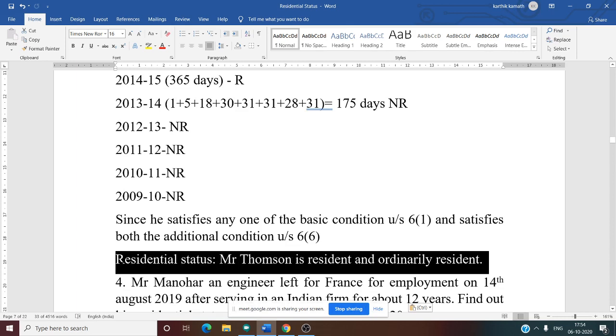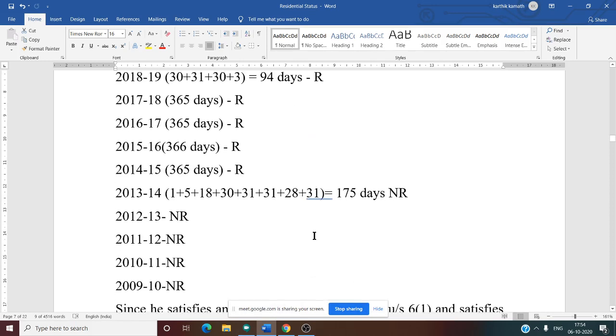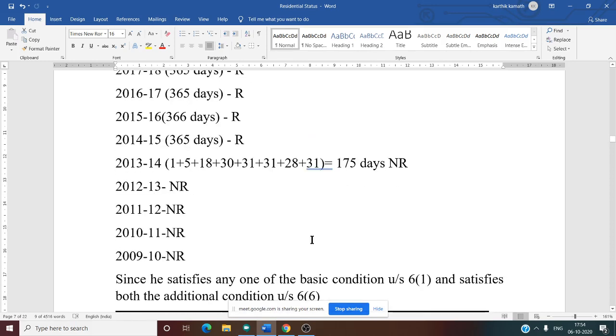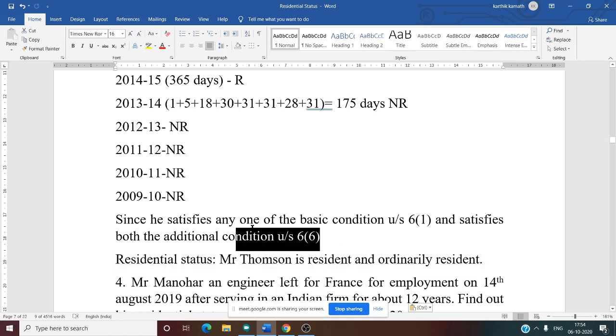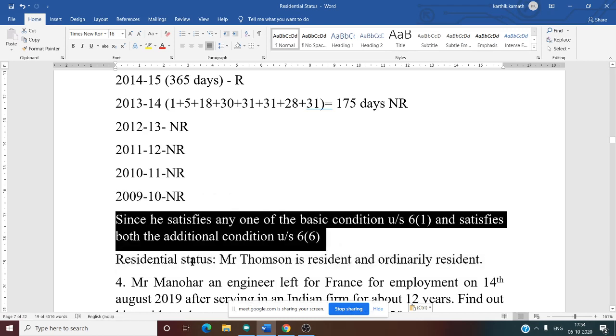See, the answer is very small. One line answer. Mr. Thompson is a resident and ordinary resident. That is the answer. For that, there is a calculation. The calculation part is lengthy. Is this clear? Why is he a resident and ordinary resident? Since he satisfies any one of the basic conditions under section 6 clause 1 and satisfies both the additional conditions under section 6 clause 6, that is why Thompson is a resident and ordinary resident.